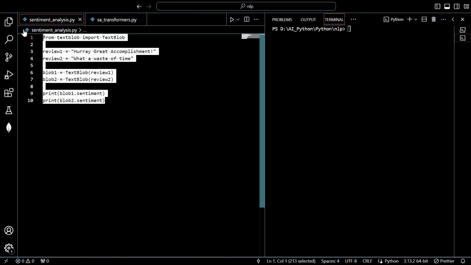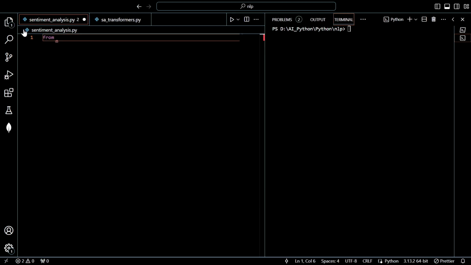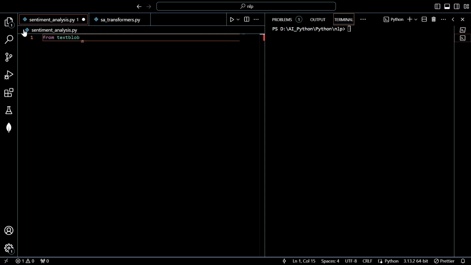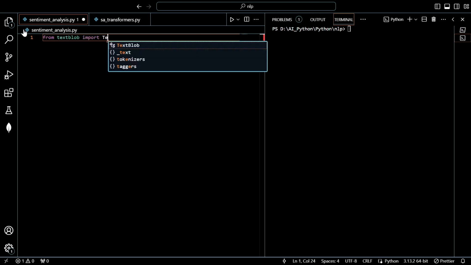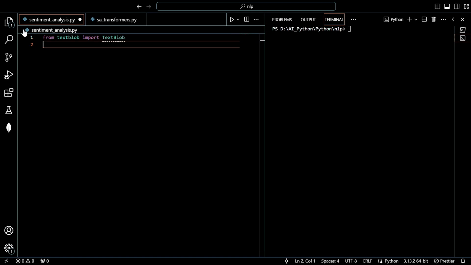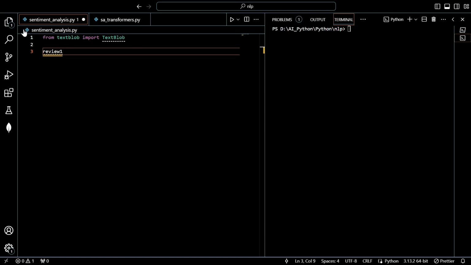So let us start a demo of sentiment analysis using a library called TextBlob. It's a very important one, and we'll import TextBlob from textblob. How are we going to use it? We are going to test it for two reviews. Review 1 is: "Hooray, what an accomplishment."